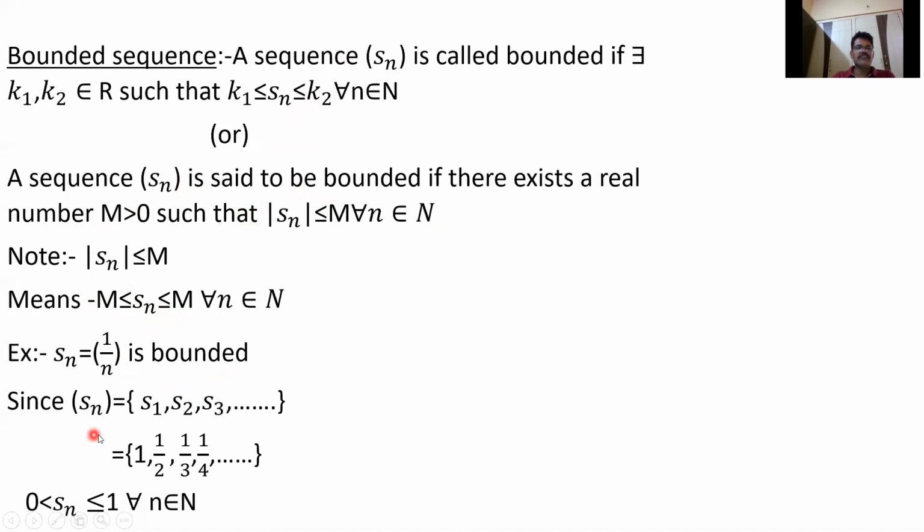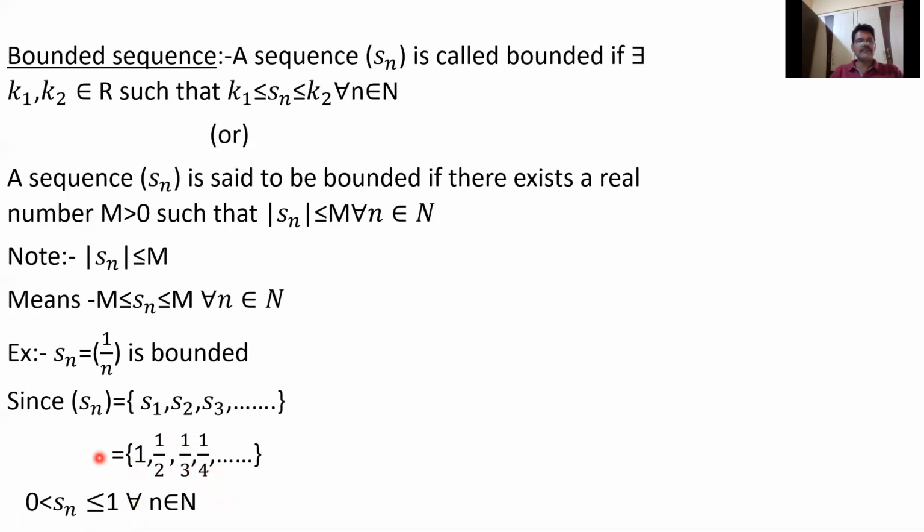The sequence Sn is S1, S2, S3 and so on. S1 is 1, S2 is 1 by 2, S3 is 1 by 3, S4 is 1 by 4 and so on. Clearly every term is greater than 0, so 0 is less than Sn, and every term is less than or equal to 1, because 1 by 2, 1 by 3 and so on are all less than 1, and the first term equals 1.